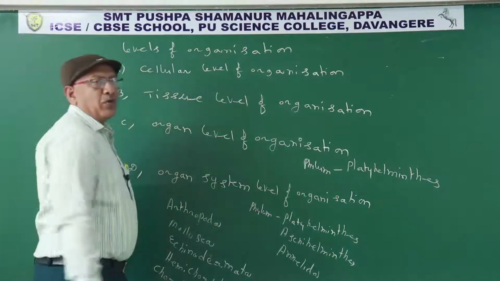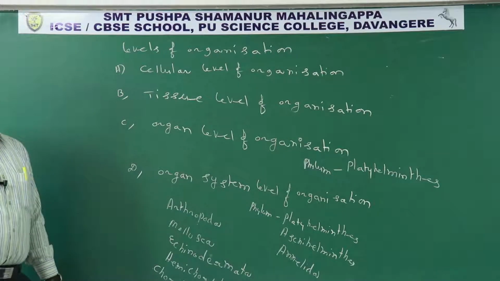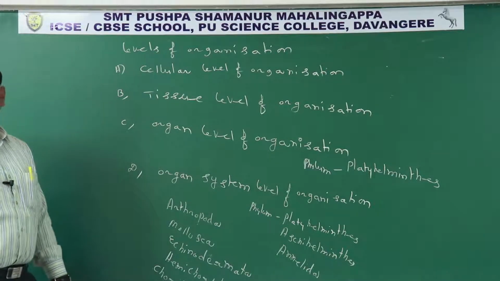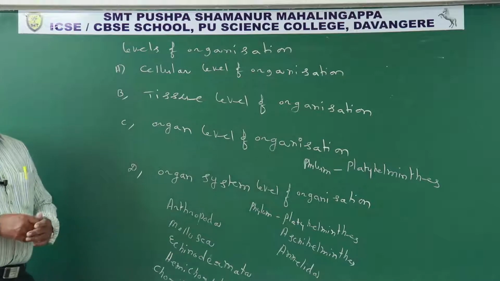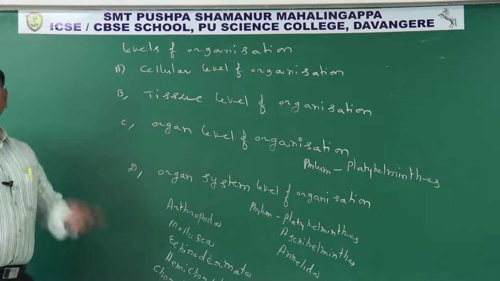Chordata, animals having notochord, stiff rod-like structure present in the mid-dorsal surface at some stage in their life. In higher chordates, notochord present only in embryonic stage. Notochord is replaced by vertebral column or backbone.